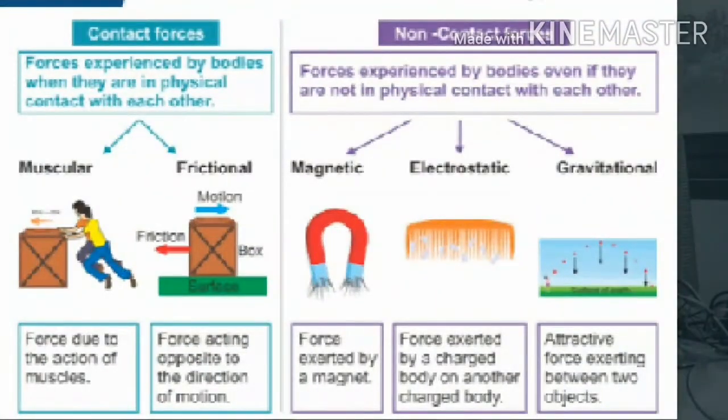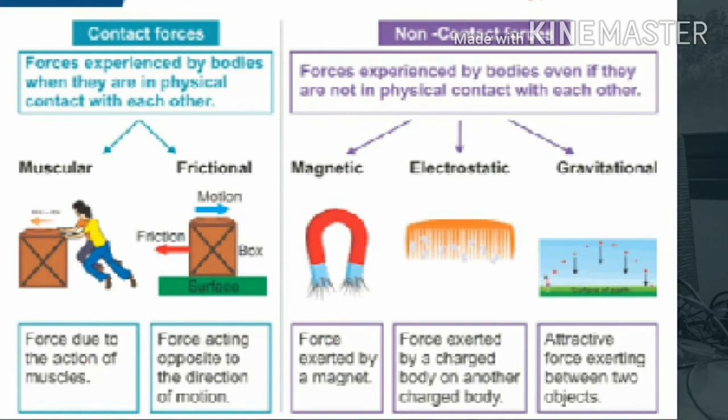Contact and non-contact forces. There are 5 common types of forces which we notice in our everyday life. These are muscular force, frictional force, magnetic force, electrostatic force, and gravitational force. All types of forces can be divided into two main groups: contact force and non-contact force.